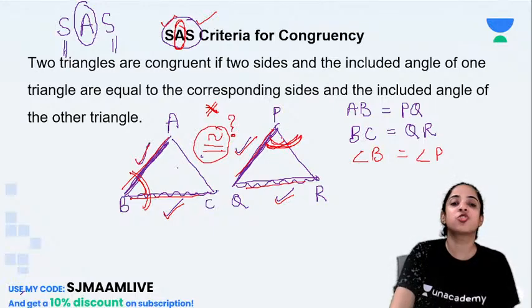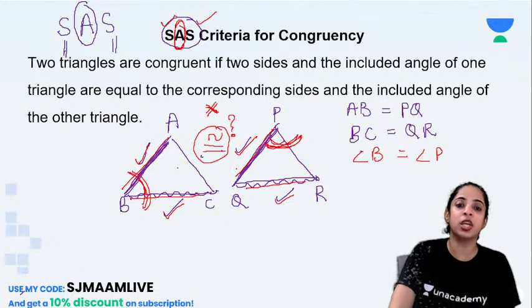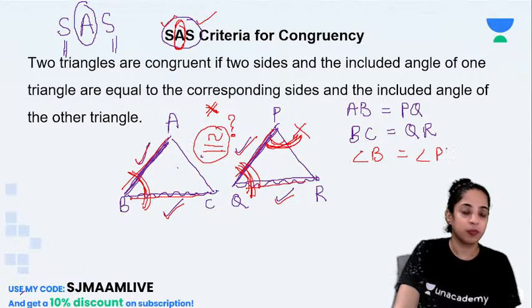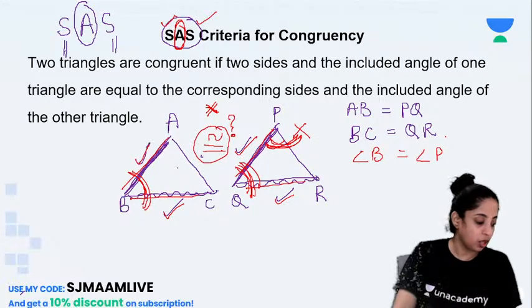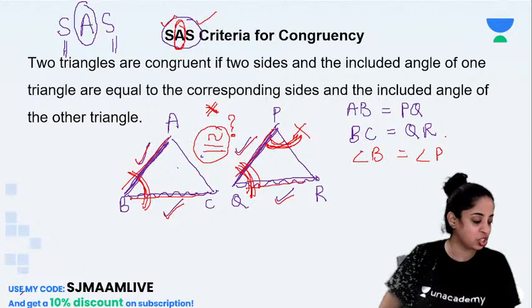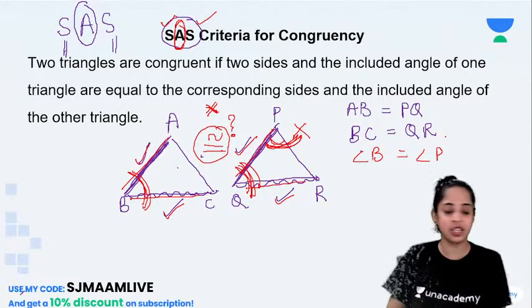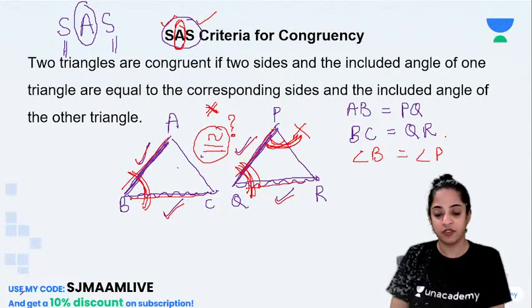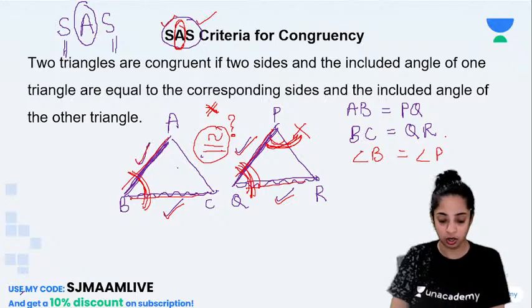For these two triangles to be congruent, angle B should be equal to angle Q and not angle P. Okay? Is that clear to you, my dear children? Somesh, Aryan, is it clear now? Which angle and which sides we have to look at?